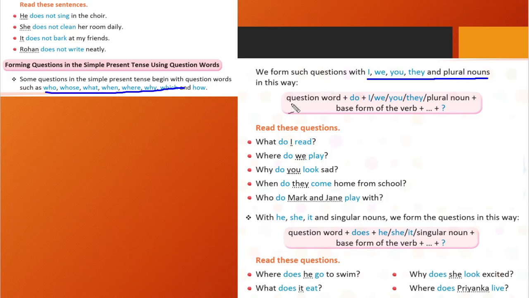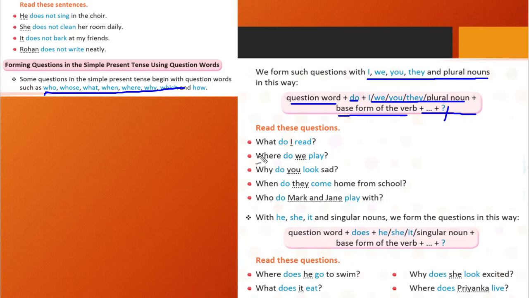First, the question word: who, whose, what, when, where, why, which, how, anyone. Then we will write do. Then I, we, you, they, plural nouns, whatever is there. Then we will write the base form of the verb, plus the rest, whatever is there. And in the last we will write the question mark.